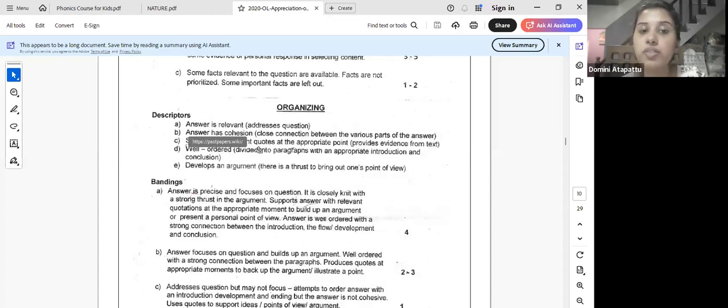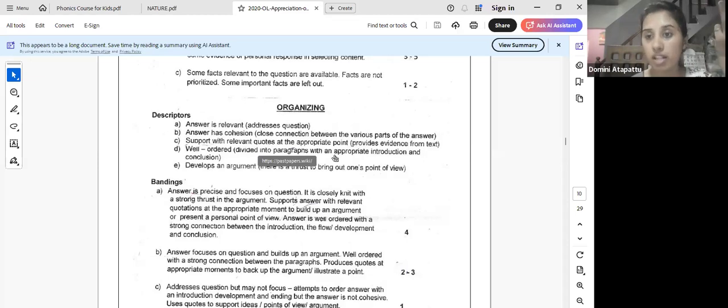Then support with relevant quotes at appropriate points. Provides evidence from the context. This is very important. There are actually three ways of providing evidence. Number one is the quote that you give at the start of every para, after the point. That is going to be like the main quote that supports that particular paragraph. The second way is adding the particular quotes in the body paragraph. You add quotes in your body paragraphs. Within the body paragraph, sub quotes, main quote body phrases, you add them while you write the explanation. That is the second one.